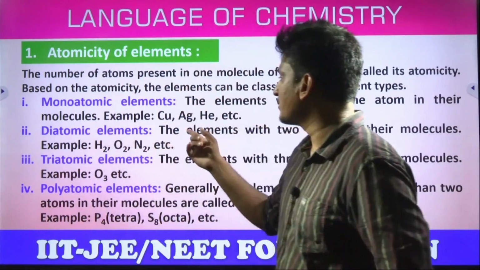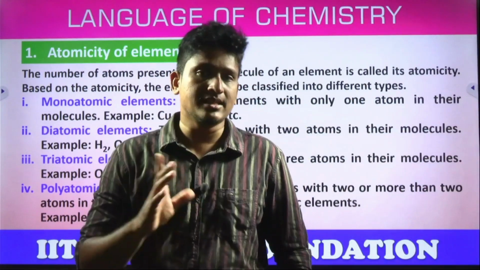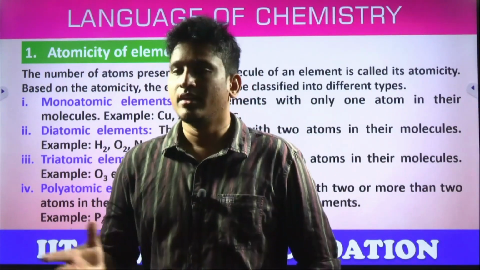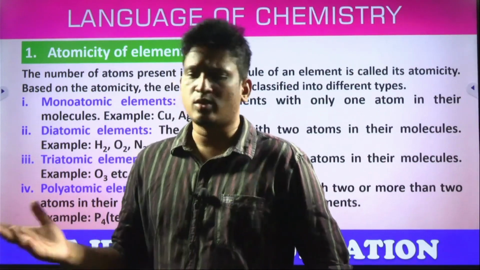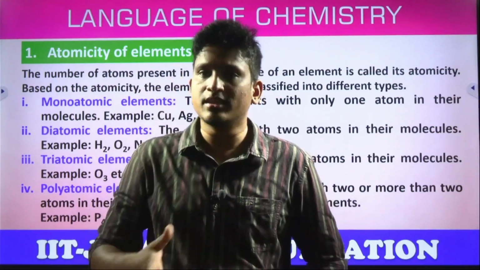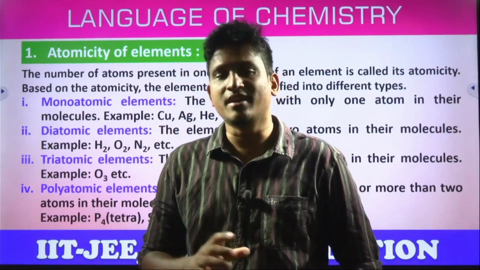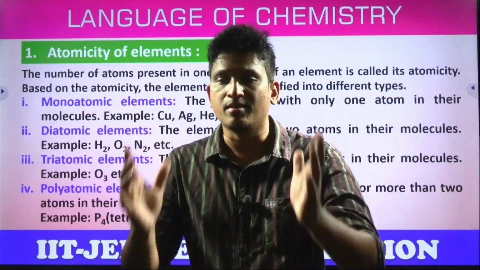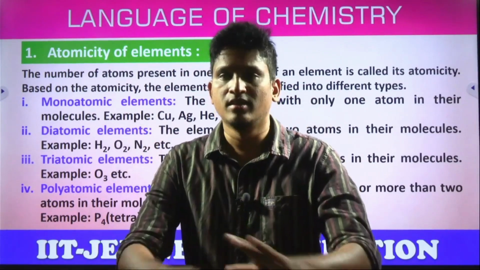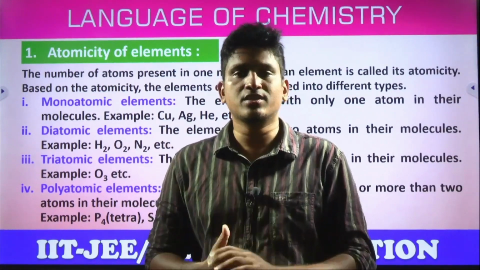And look at other examples, copper, silver, of course helium we discussed. Metals also, students. For example, iron, the most common metal we use in everyday life. So iron, what is it made up of? Iron. But is it a single atom? No, there are many iron atoms in that iron bench or iron chair, whatever iron things. But students, do these atoms combine with each other?